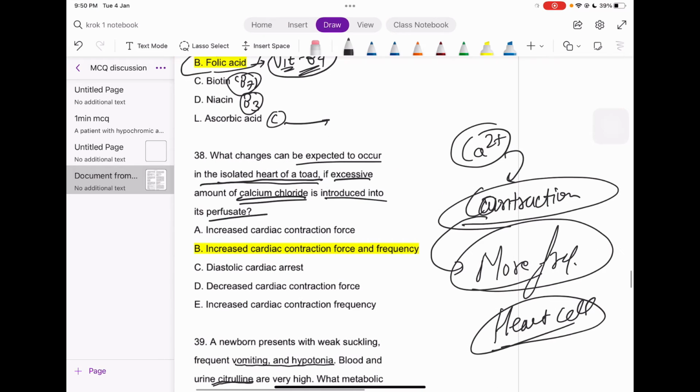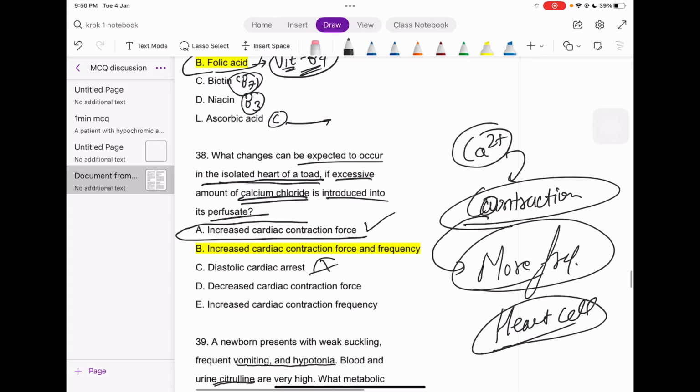So let's just see the options again. Increased cardiac contraction force. See, guys, whenever cardiomyocytes contract, they contract at their best, right? So undoubtedly this answer is right, but slightly not according to the point. So let me just make a single tick out here. Diastolic cardiac arrest, no, it can't be possible in this case. Maybe this is possible with the hyperkalemia case, right?